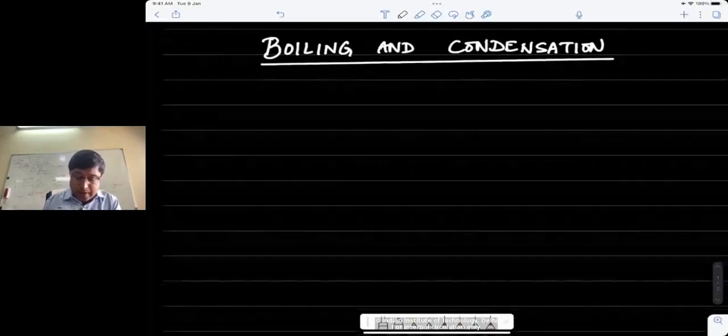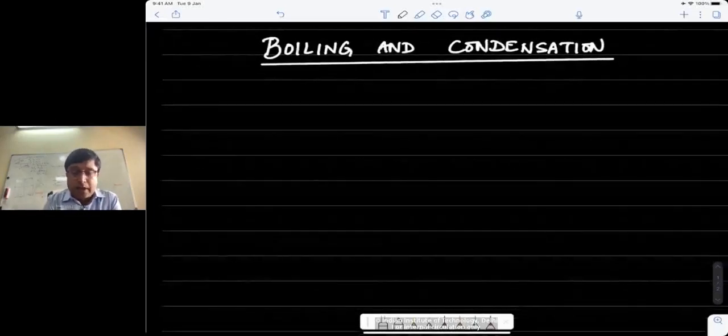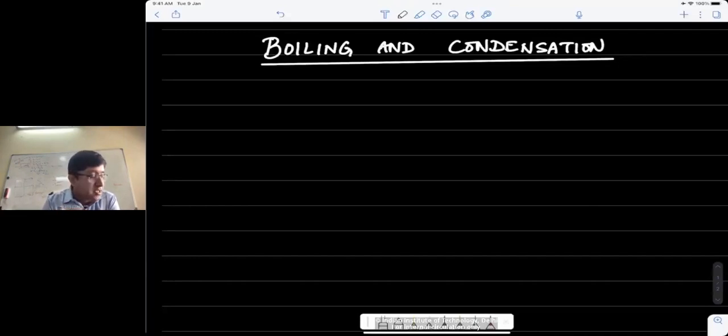Good morning. So let's begin with a new topic today. This is on boiling and condensation, or if I can say, heat transfer because of phase change. And we will consider these two processes of boiling and condensation to be forms of convection, as we will study today, because they involve fluid motion. You will see that these two processes actually induce fluid motion, and that is the reason we sometimes study them as part of convection analysis.